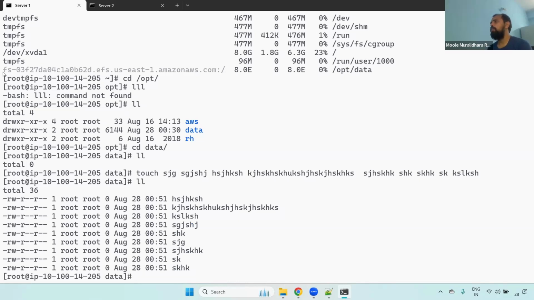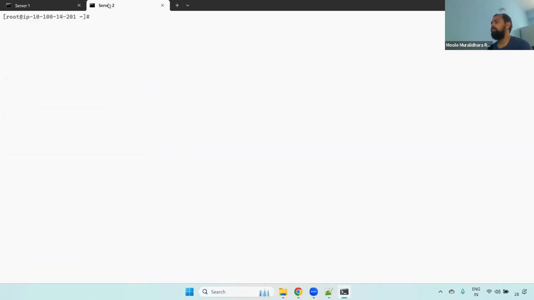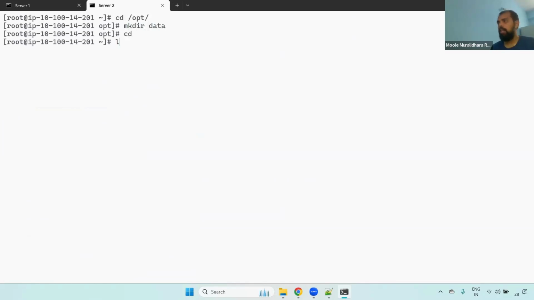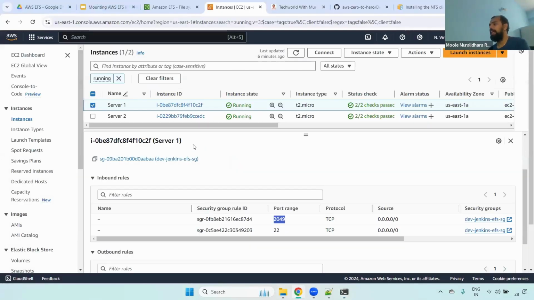Now what I will do, I will go to server 2. I will also create a data directory here, mkdir data, I have created. Now what I will do, I will run that command again, and I will check whether the file created in server 1